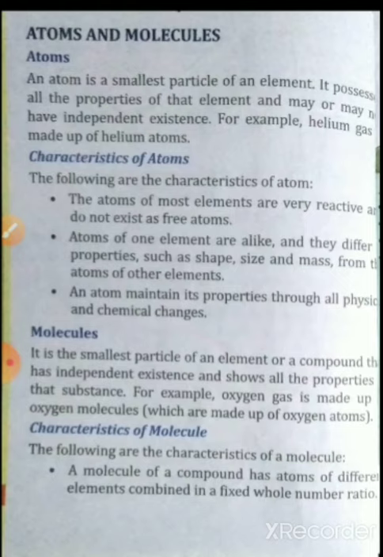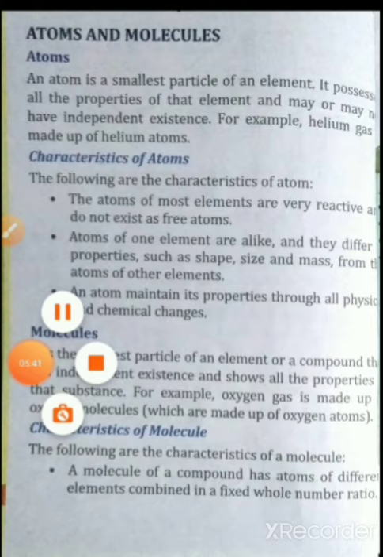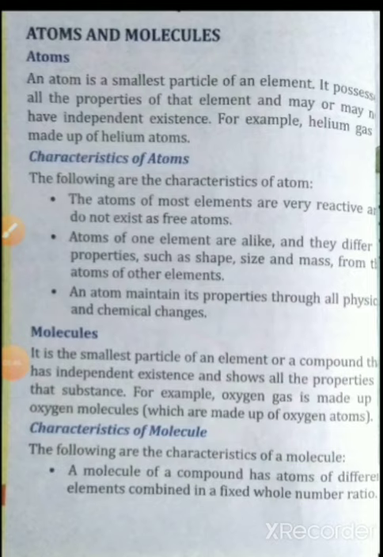Next, characteristics of molecules. First one, a molecule of a compound has atoms of different elements combined in a fixed whole number ratio. We know in a compound the elements are chemically bonded with each other, so the different elements combine in a fixed whole number ratio in a molecule of a compound.